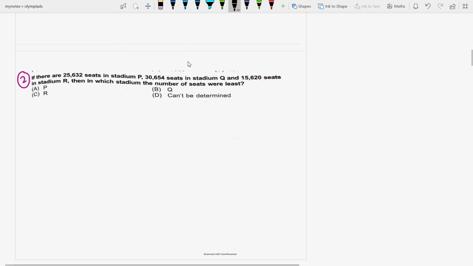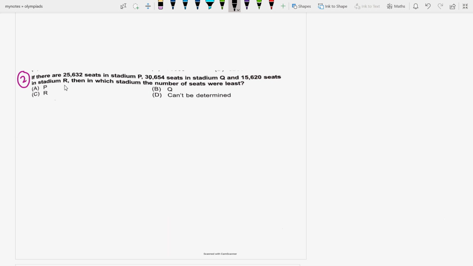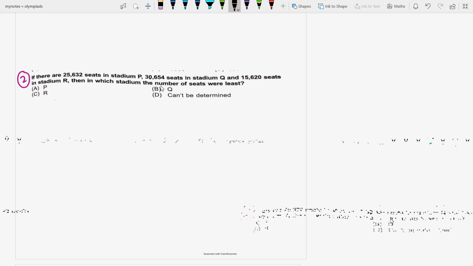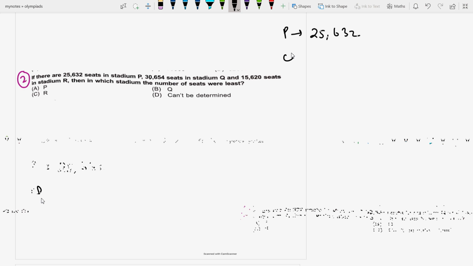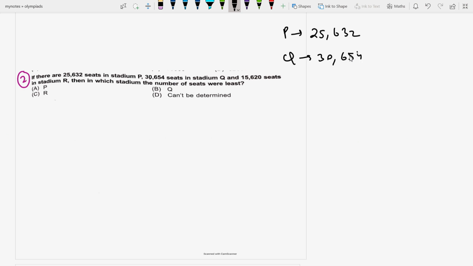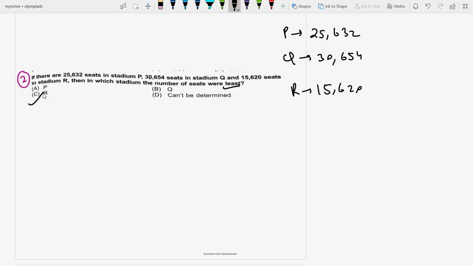Okay, next question is, if there are 25,632 seats in stadium P, 30,654 seats in stadium Q, and 15,620 seats in stadium R, then in which stadium were the number of seats least? See, P has 25,632 seats, Q has 30,654 seats, and R has 15,620 seats. Which one is least? Least will be R only, so the answer will be R.